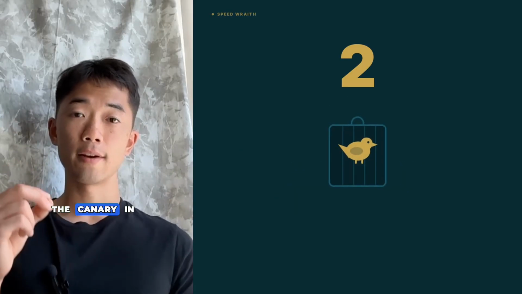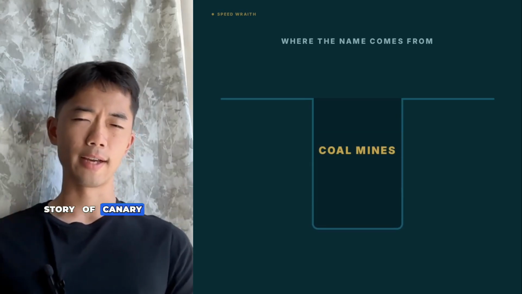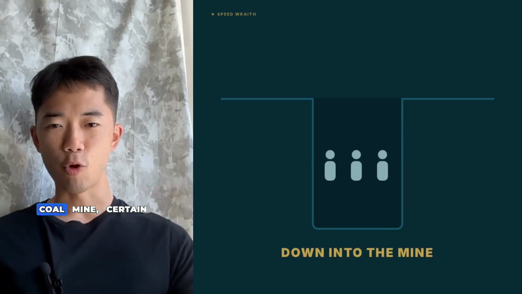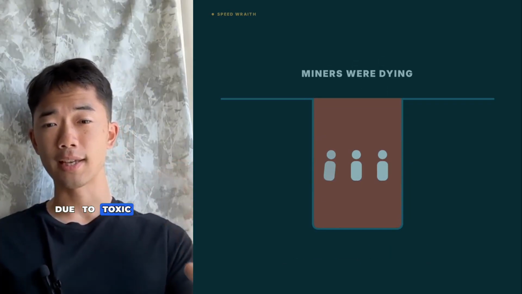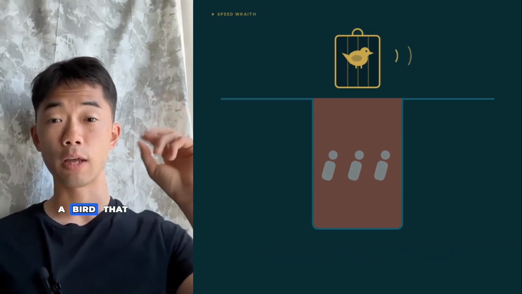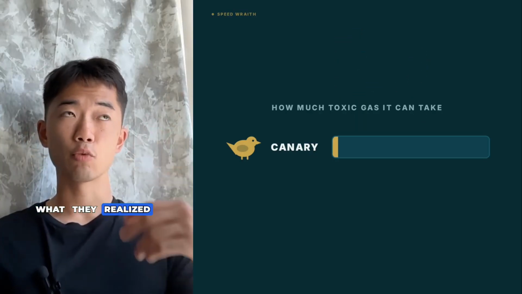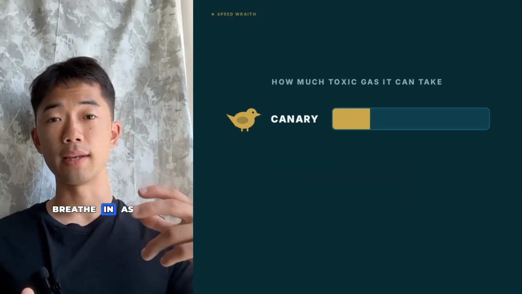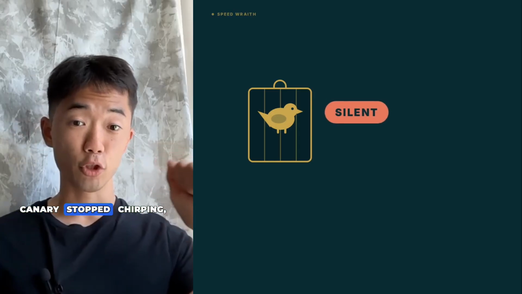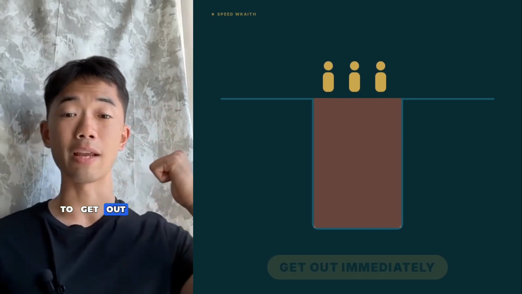Number two is the canary in the coal mine trick. The reason I call it this actually has to do with the story of canaries in coal mines, which I might get the details wrong, but the basic gist is this. As miners went into a coal mine, certain miners were dying due to toxic gas and fumes, and what miners started to do was bring a canary, which was a bird that would chirp when it was alive, down into the mines with them. What they realized was because a canary could not breathe in as much toxic gas as a human could before it died, if the canary stopped chirping, this was an indicator that they were in an area with toxic gas, and so the miners knew to get out immediately.